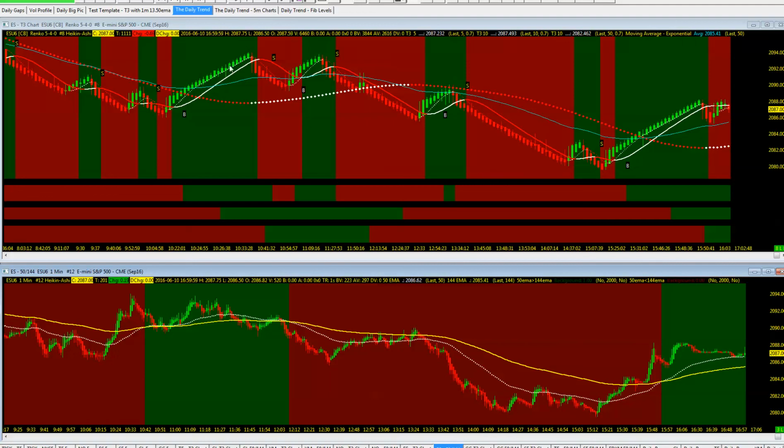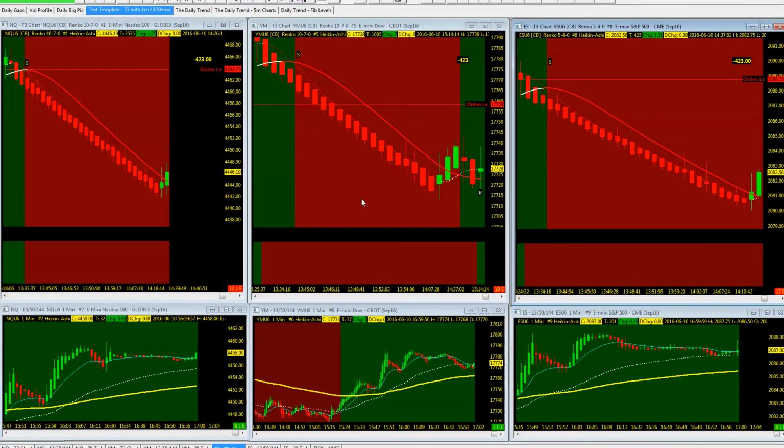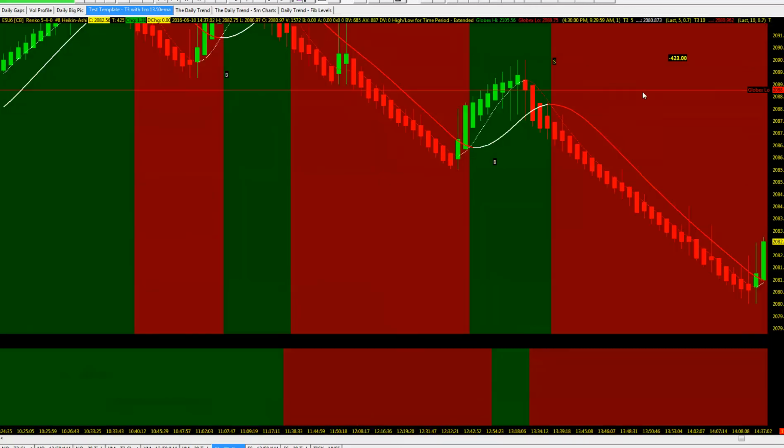We do have the same setup here also, but it's some of the earlier entries during the day. So here we have on top the T3 moving averages in downside. We have the 13 and the 50. We end up getting sometimes some more setups. So where does it pay off, or what is it at least we're looking at? Well, we're looking at moves. Let's go ahead and move the chart here.